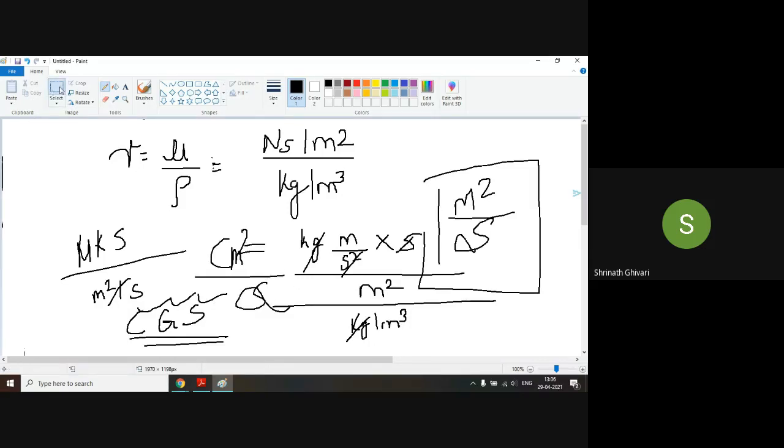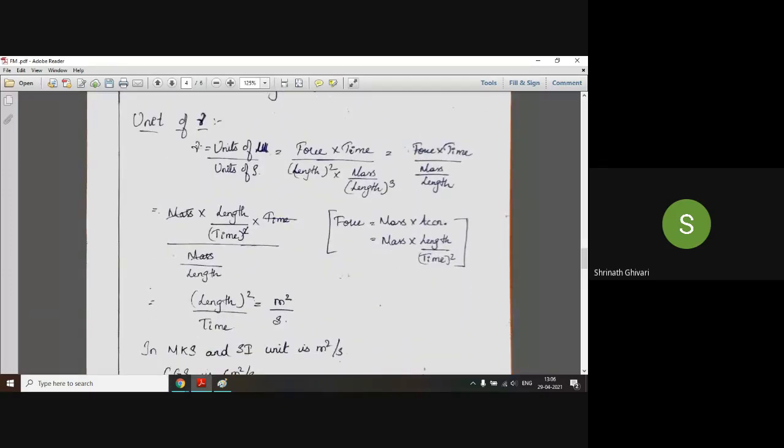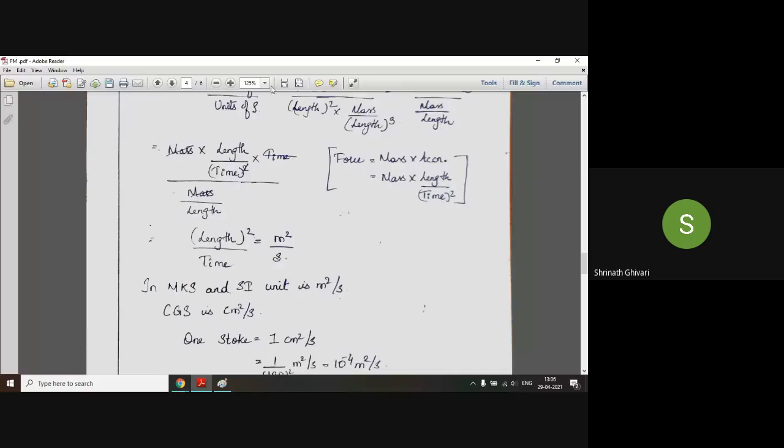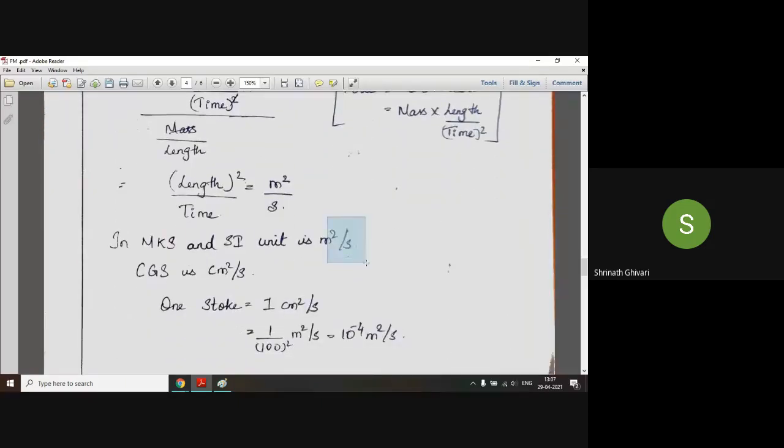Okay, done. So whatever we have derived, that is the unit of viscosity, unit of mu and unit of rho. The unit of viscosity is force into time divided by length square, into mass by length cube, in terms of dimensions, which we have derived. So at the end we have got meter square per second in MKS and SI, and in CGS it is centimeter square per second.